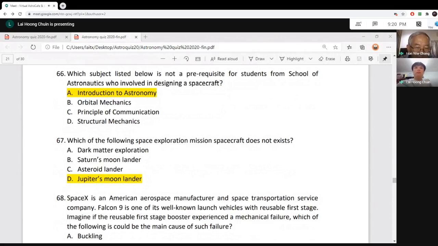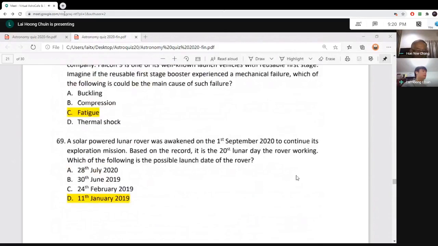So next we proceed. General comment: question 67 is also good. Astronomy is not just nebulae, galaxies, and telescopes. It's about exploration, space exploration. This is actually unmanned exploration of the solar system, and other questions could be related to manned exploration of the solar system. So unmanned exploration is also part of astronomy. Okay, the next question.